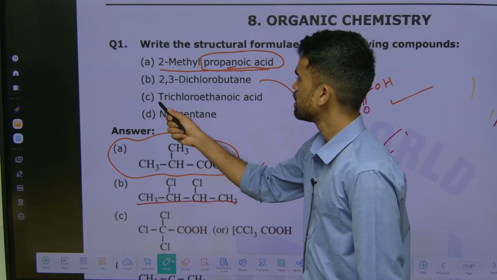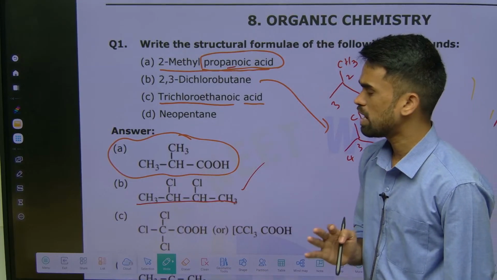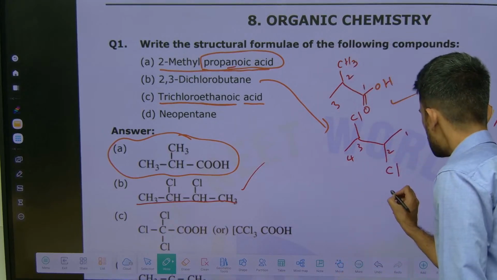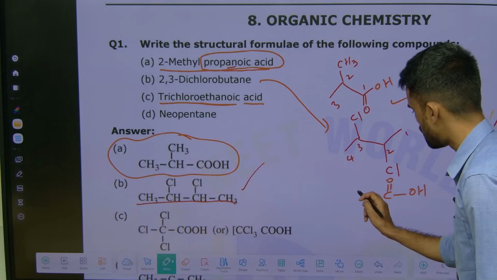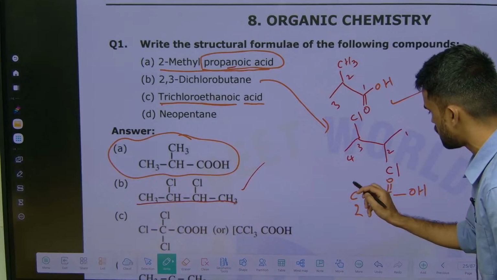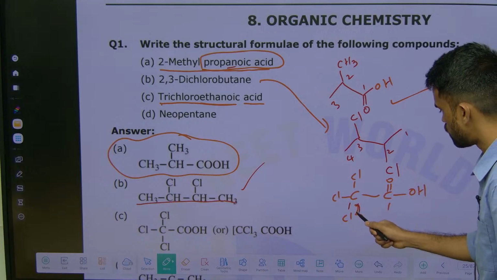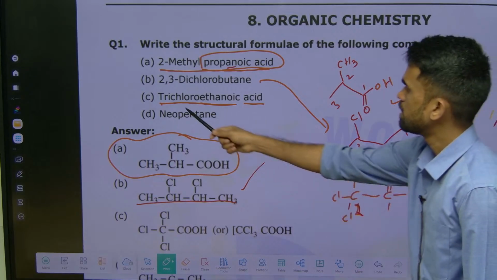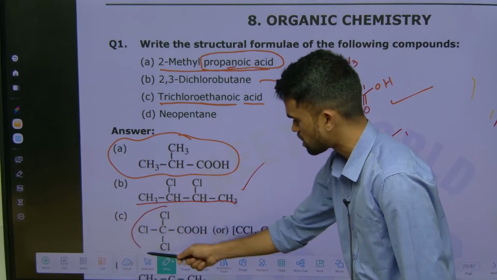The next one here is trichloroethanoic acid. Ethanoic acid means ethane, so 2 carbons are there, out of which 1 should be the carboxylic acid carbon. That is 1, and the adjacent carbon is 2. On the second carbon we have 3 chlorines, like this you need to mention. So at the second position, trichloroethanoic acid. Here I have represented the structure.